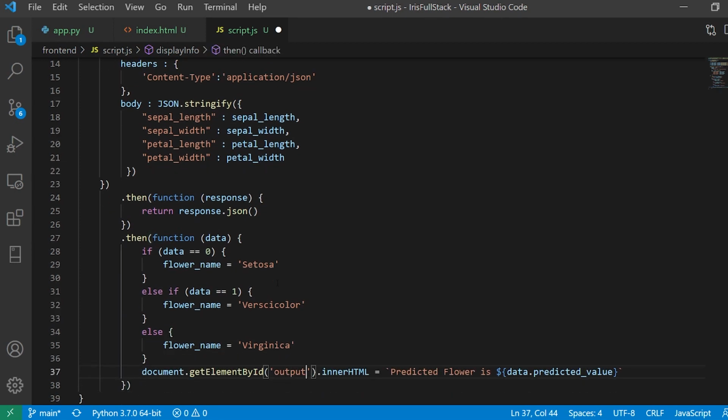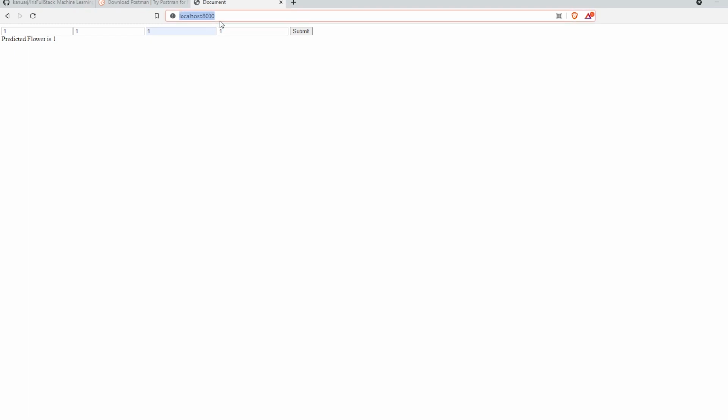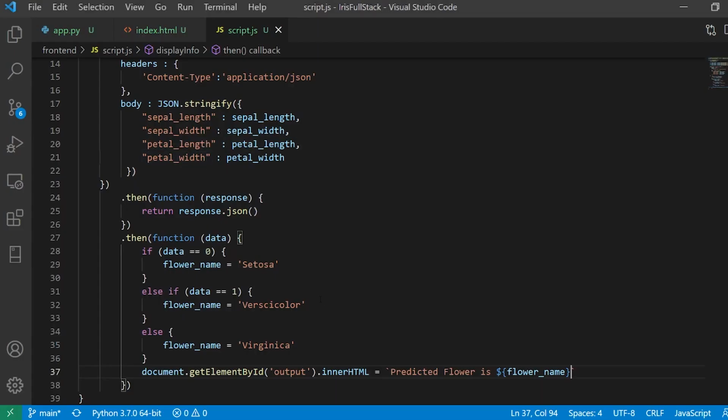Okay, so this is the way it works. And now here I'm going to pass my flower name. All right, now let us check. So I'm going to run this thing. I'll say 11111, and I'll say submit, and it says predicted flower is Virginica. All right, so this is the way it works.